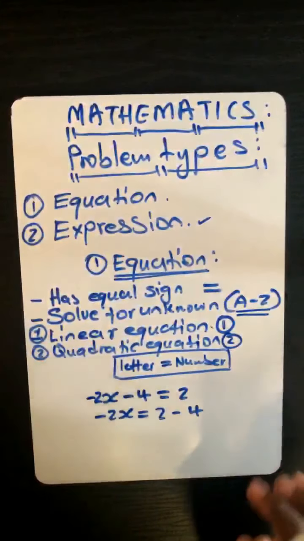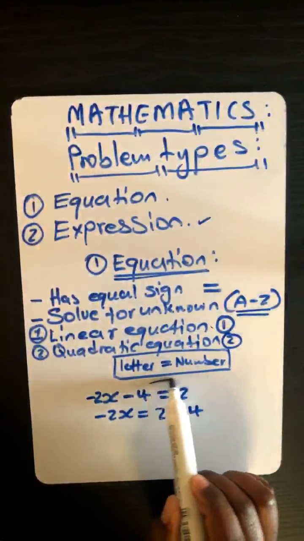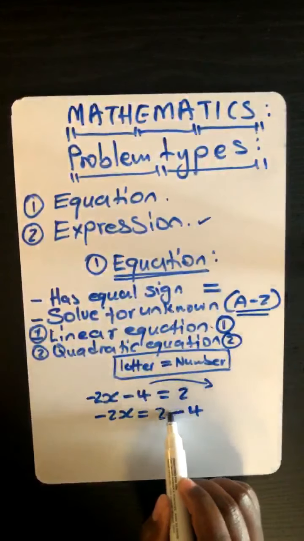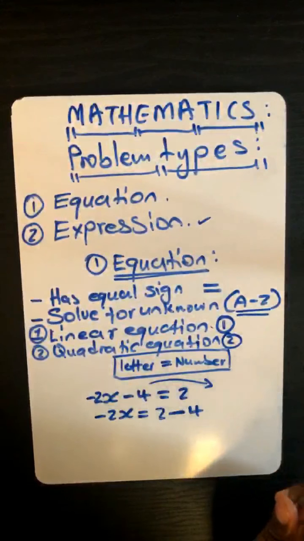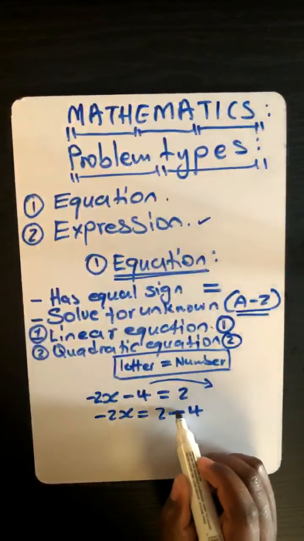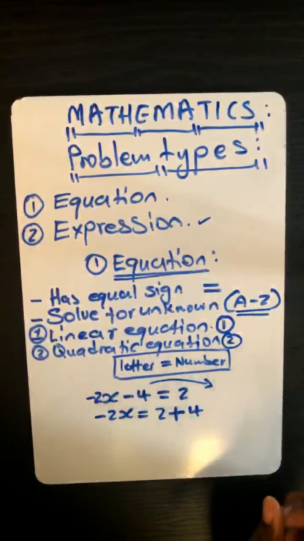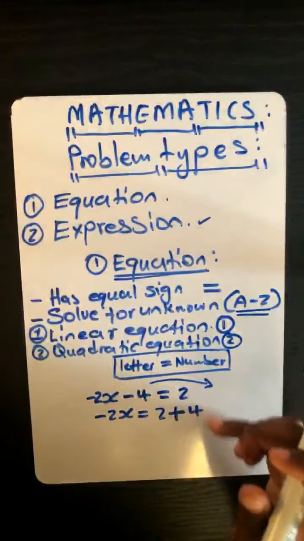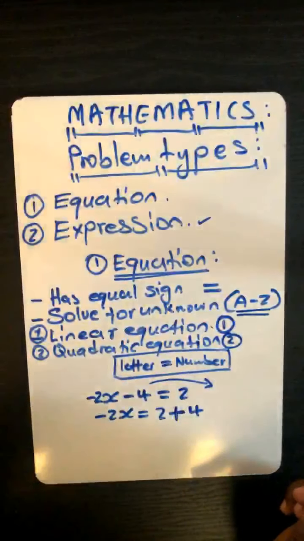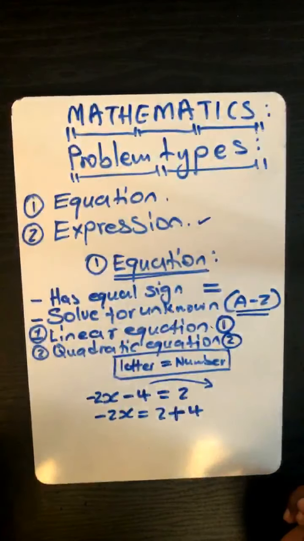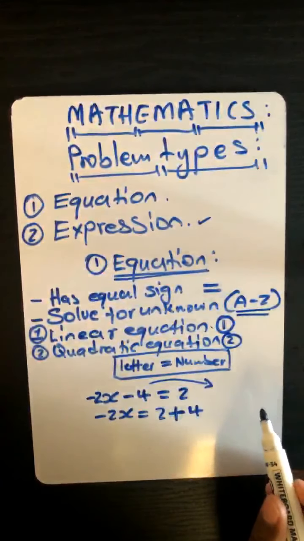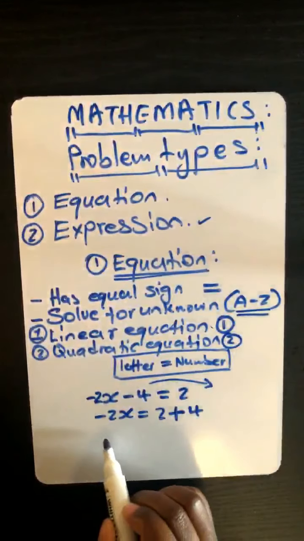But wait, lawyer. If you take this 4 to the other side and it becomes a negative, why is it still minus and not a plus? Plus 2 plus 2 plus 4. So can you see where you make mistakes, lawyer? Yes. So that means everything was going to be wrong. Do you agree? Yes. Okay, so what is 2 plus 4? 6. So tell me what to write now.